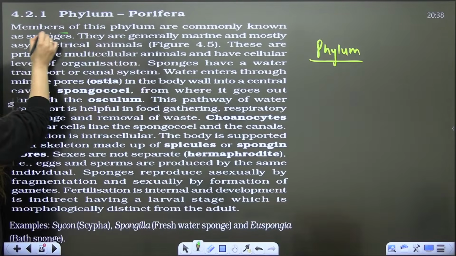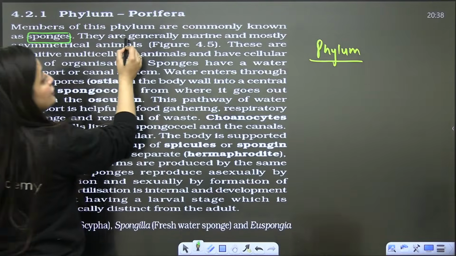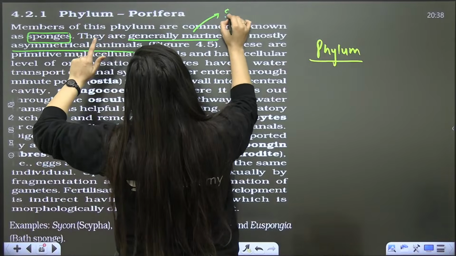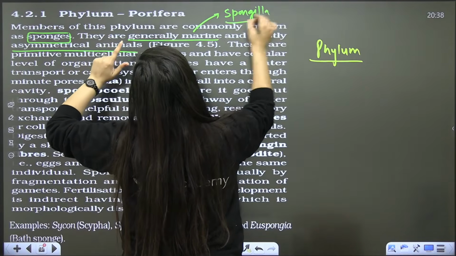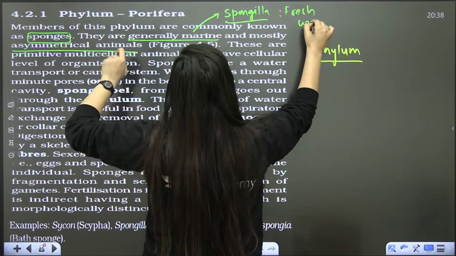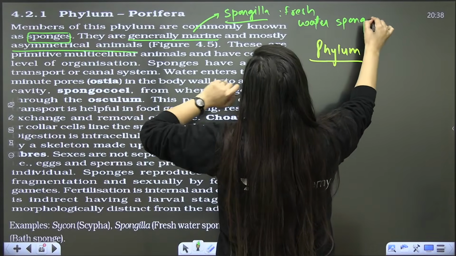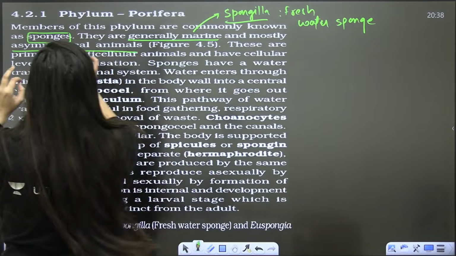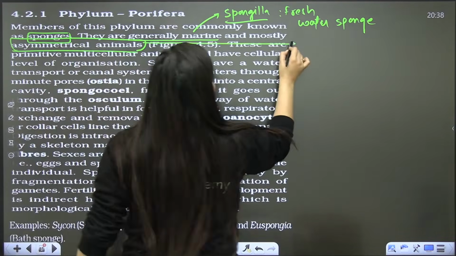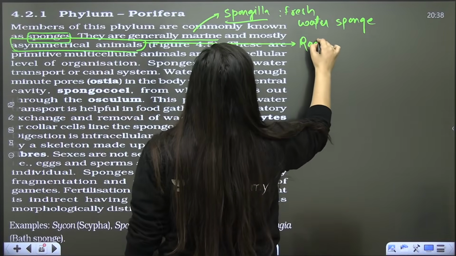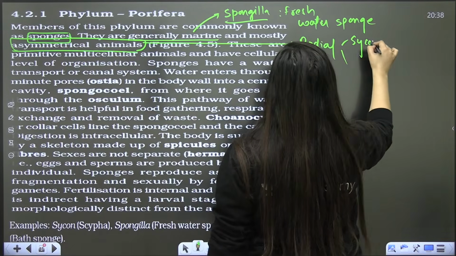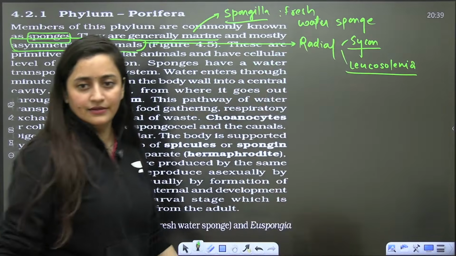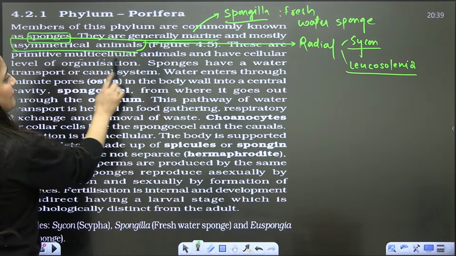Porifera, commonly known as sponges, are generally marine and mostly asymmetrical. When we read this, quickly recall that Spongilla is a freshwater sponge. Mostly asymmetrical, but please mark it in your NCERT that we have sponges that show radial symmetry, such as Cycon and Leucosolenia. Is that clear? Now, they are primitive multicellular organisms.